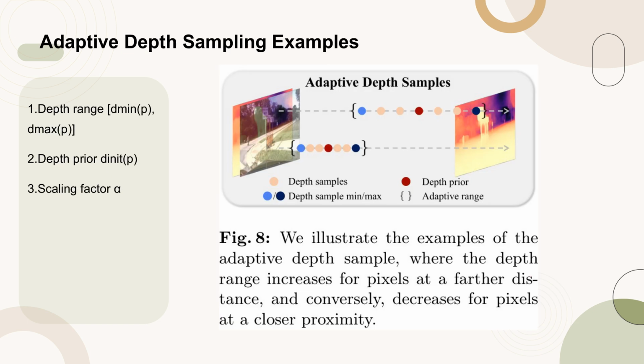Figure 8 demonstrates the concept of adaptive depth sampling, where the depth range for each pixel is determined based on its initial depth and a scaling factor. Specifically, for pixels farther away, the depth range increases, while for closer pixels, the range decreases. This adaptive approach aligns better with the actual depth distribution of scenes, thereby enhancing depth estimation quality.